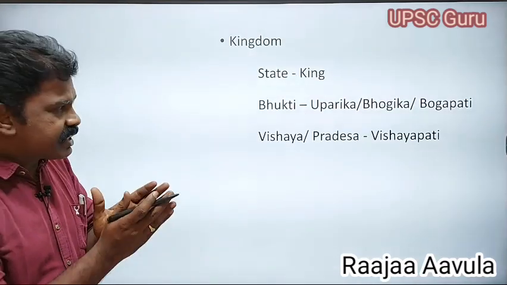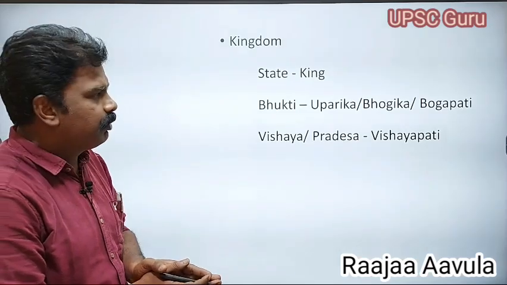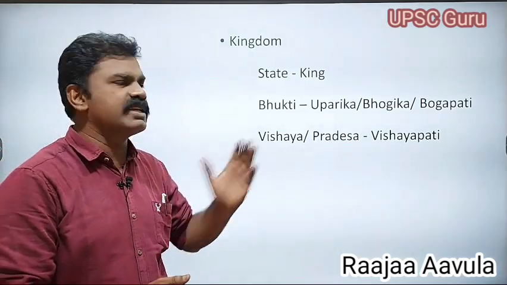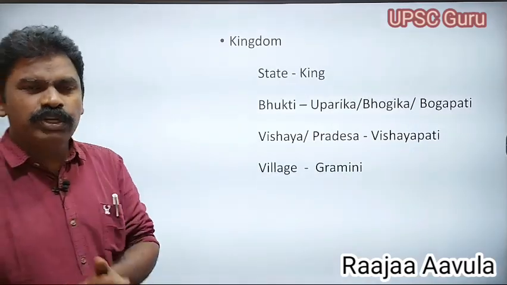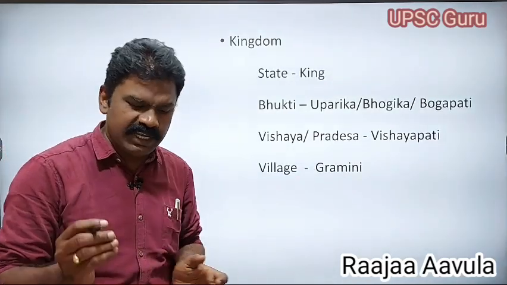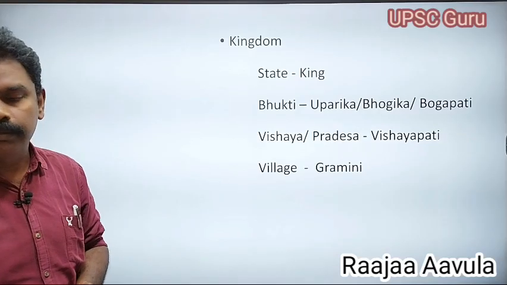Vishaya is just like a district level. It is also called Pradesha. The head of the Pradesha was Vishayapati. The last unit was the village, under the control of the Gramani.